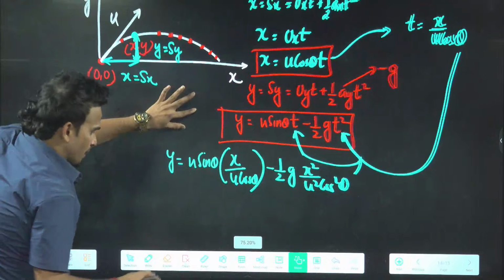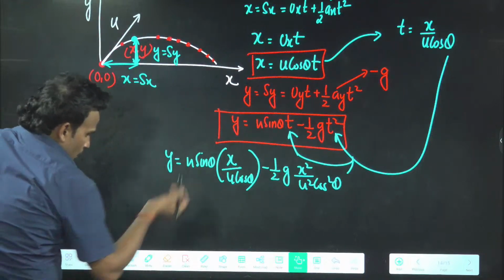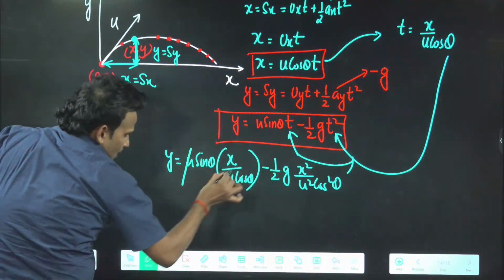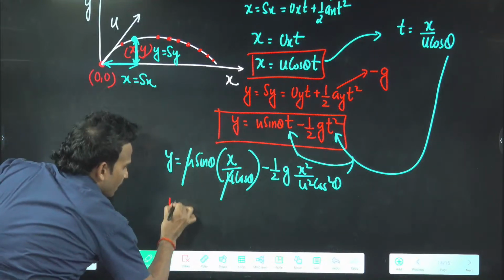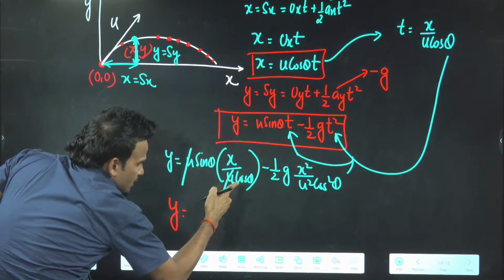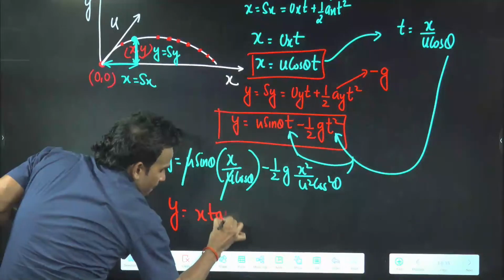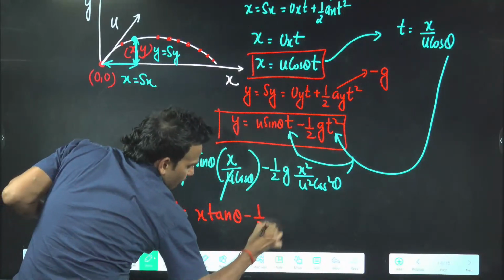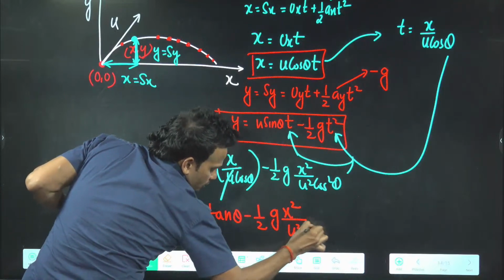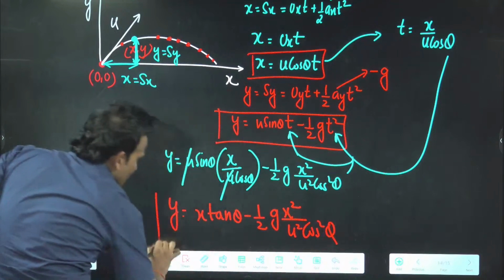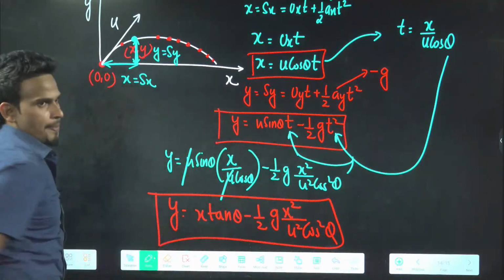Now from here, if you see, u cancels, and sin theta by cos theta becomes tan theta. So y becomes x tan theta minus half g x square by u square cos square theta. This is our equation of trajectory.